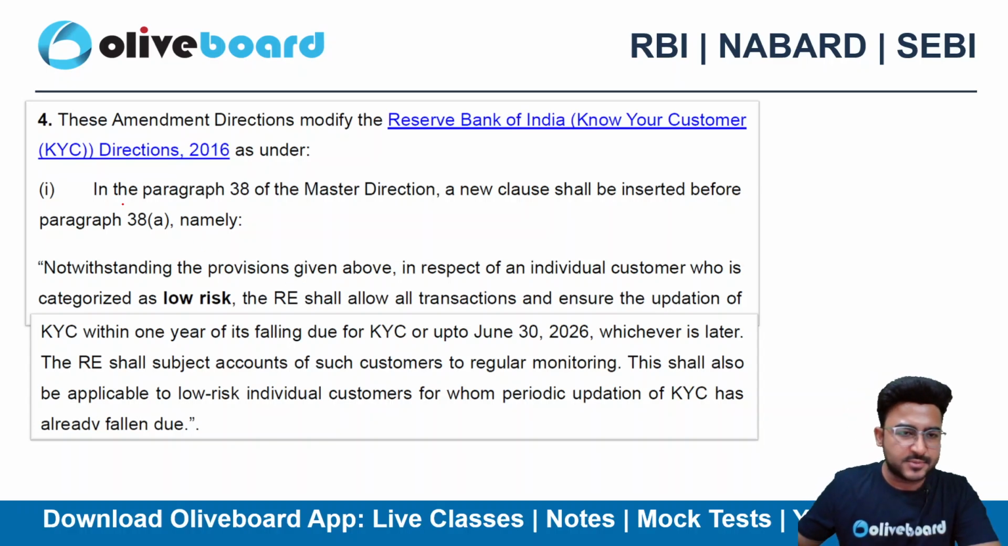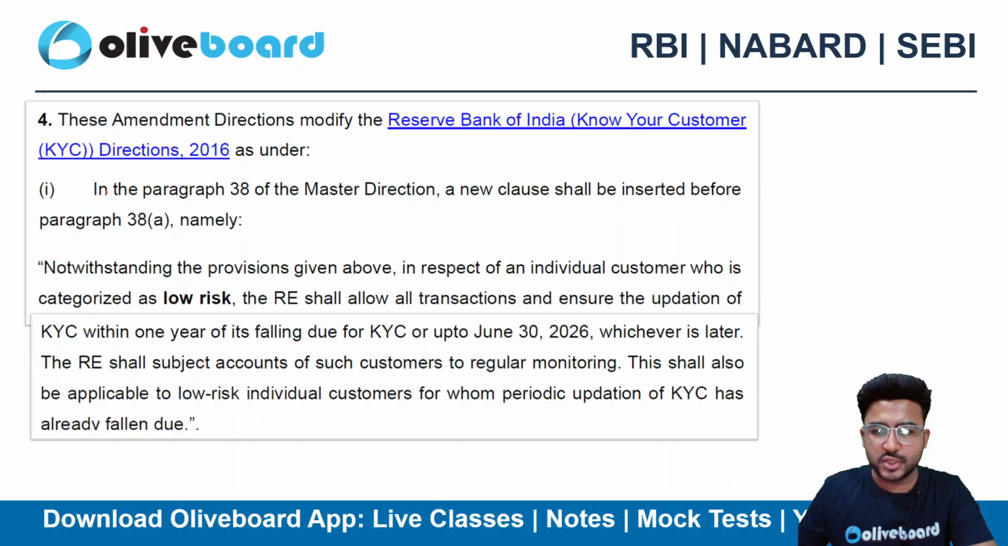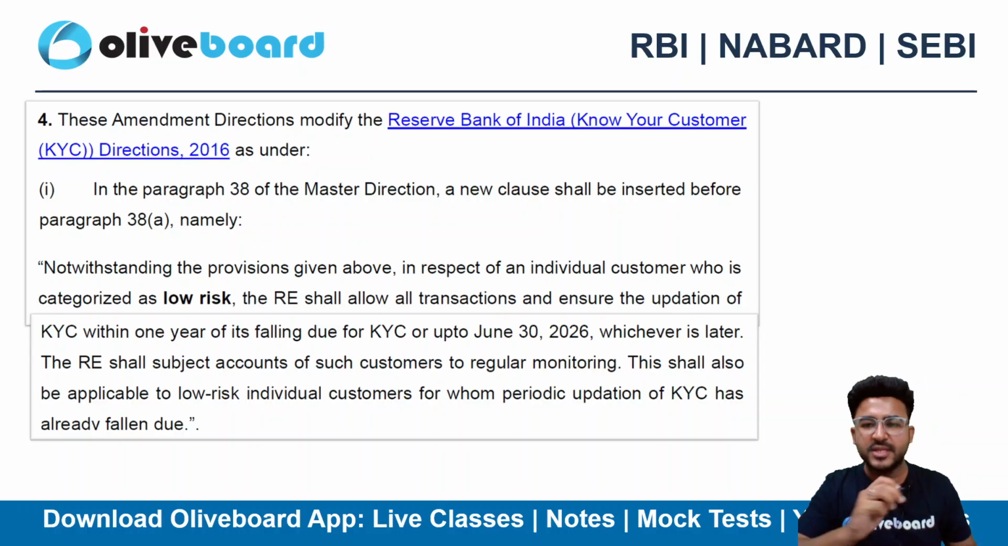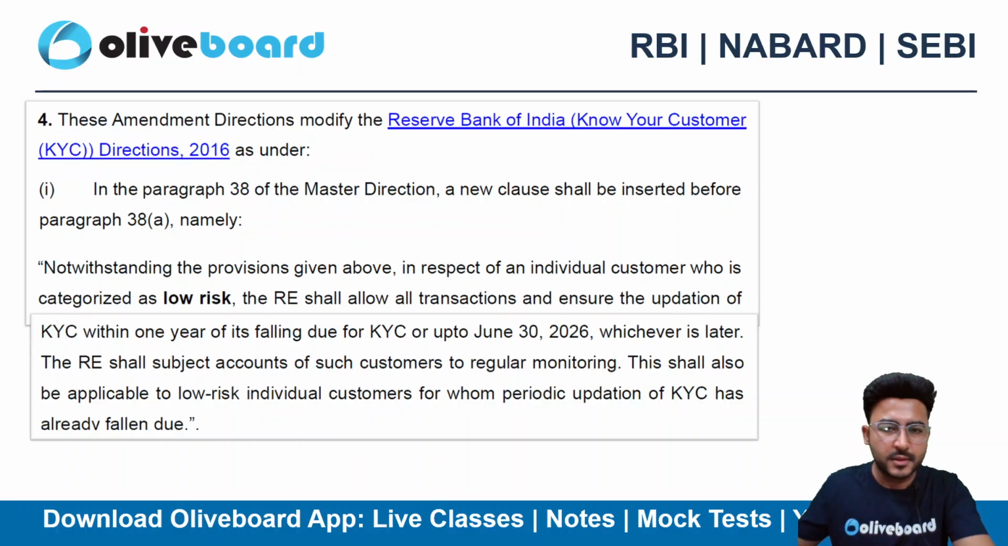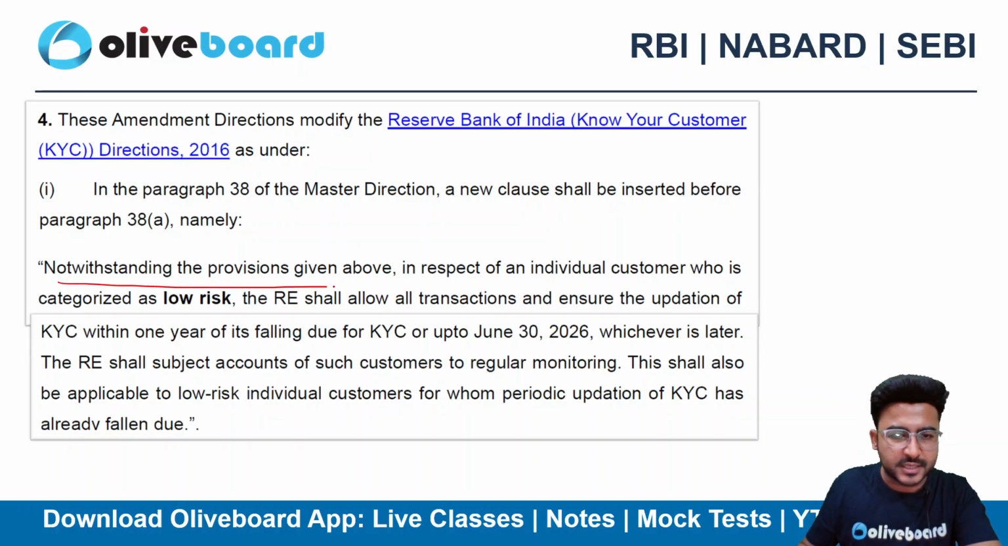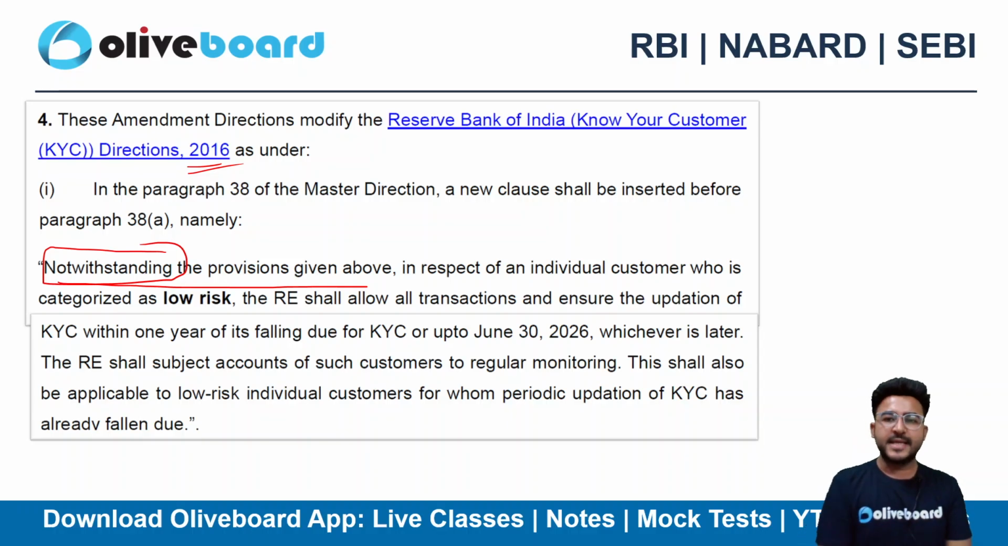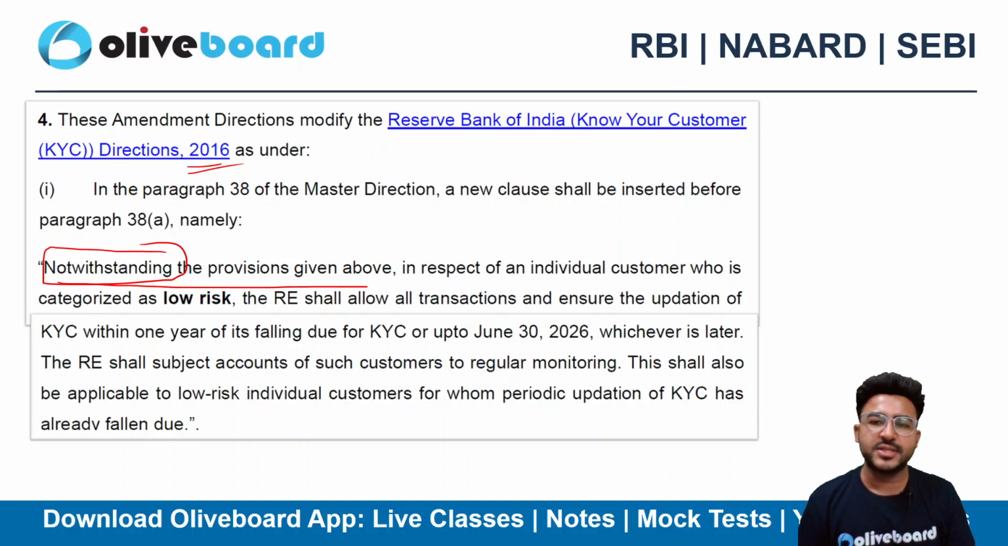You can see here as well, I have pasted the screenshots from the circular, so that you can get a feel of how the language is mentioned, how they mention these rules and regulations. Notwithstanding the provision given above. So earlier there used to be a provision in the 2016 direction. They have mentioned notwithstanding the provision above. That means this particular circular overrides any other regulation which was earlier there.